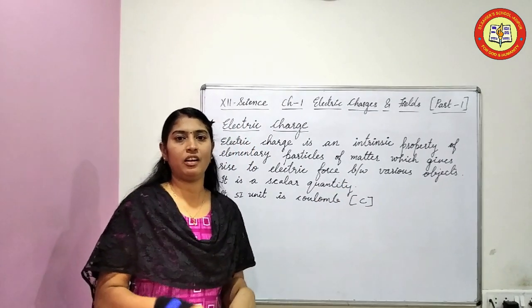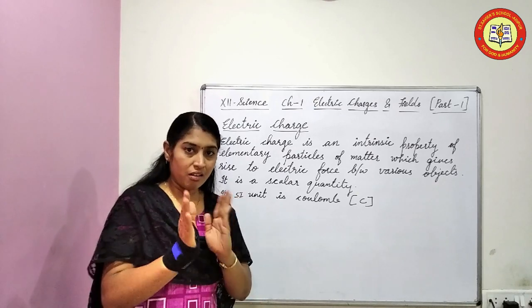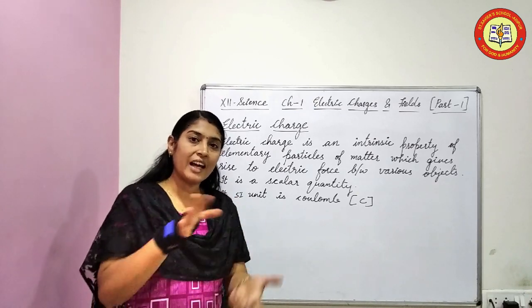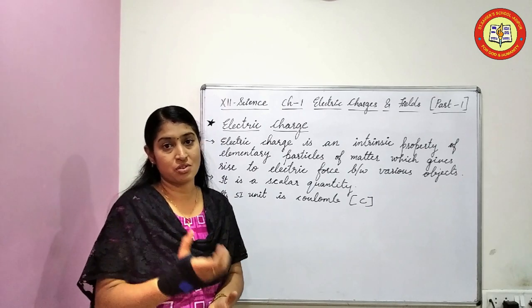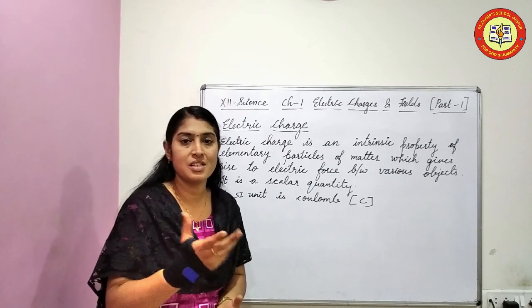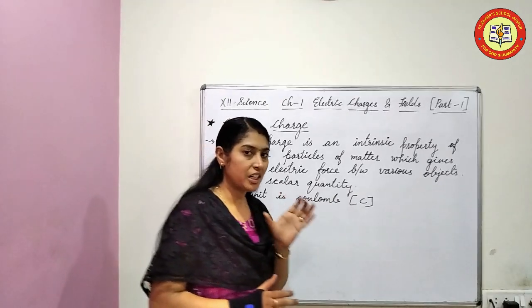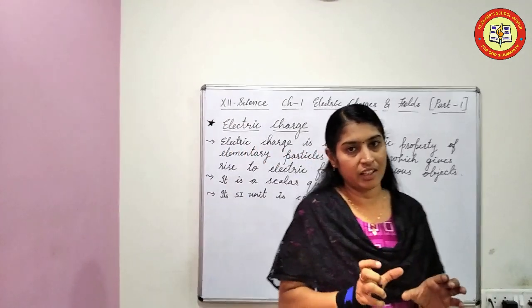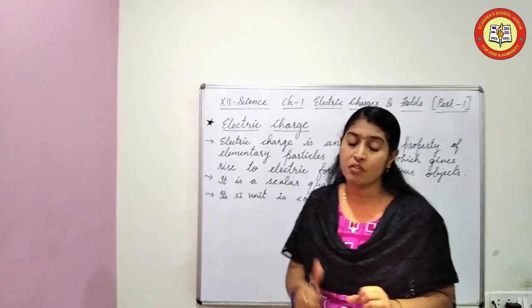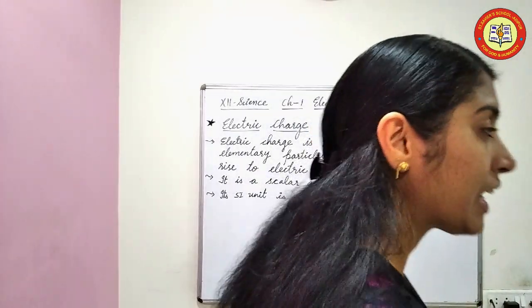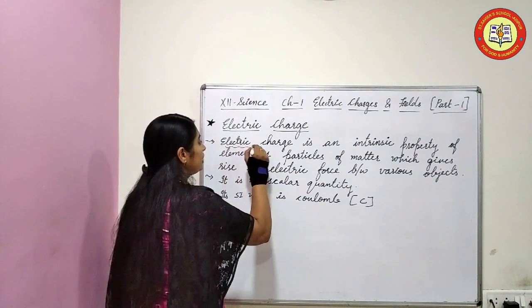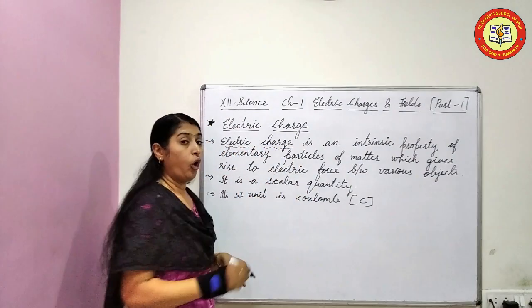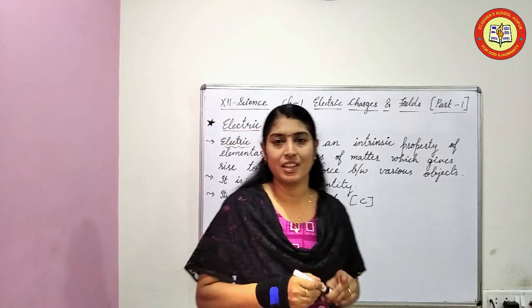This is inside the object itself. When rubbing, friction occurs, and at that time the electricity that is produced, that property, is shown by the rubbed substance. Whenever we study a physical quantity, we study whether it is a scalar quantity or a vector quantity. Already you are studying 11th science.